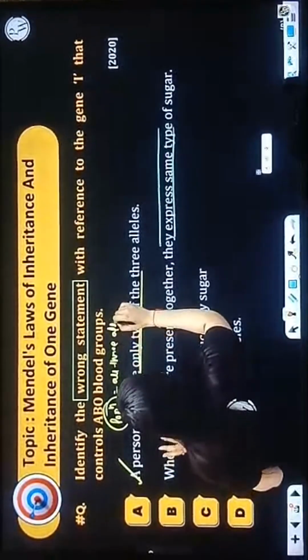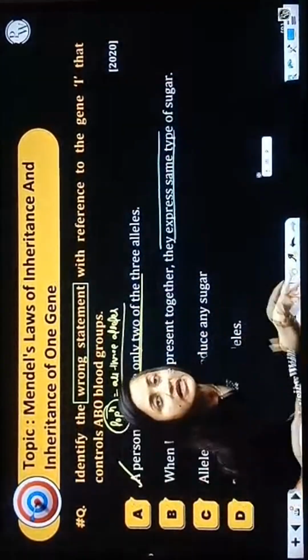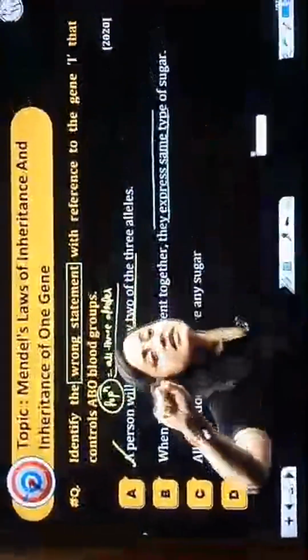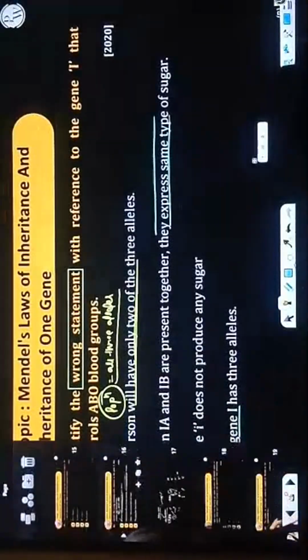So it doesn't matter whether a character is having 3 alleles, 4 alleles, 10 alleles, 20 alleles, but a single individual will have 2 alleles for that. So that is why this is the correct concept.